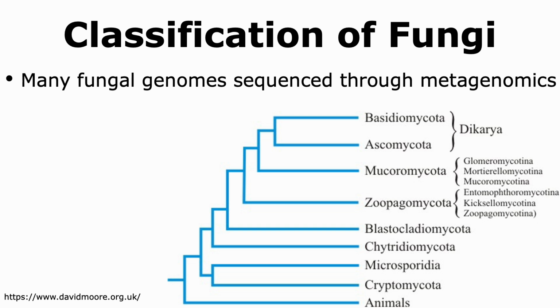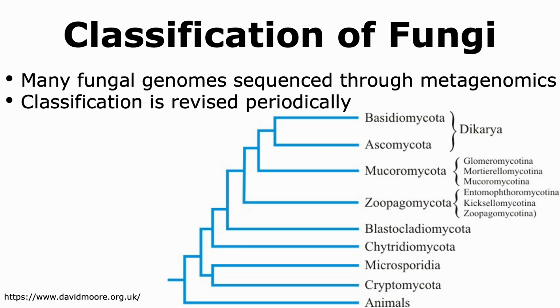In recent years, many fungal genomes have been sequenced through a powerful technique called metagenomics, which does not require scientists to grow the organism in large numbers. With the help of metagenomics and the sequences thus obtained, scientists have been able to build phylogenetic trees like the one shown in this figure in order to determine the evolutionary relationships among different fungi.